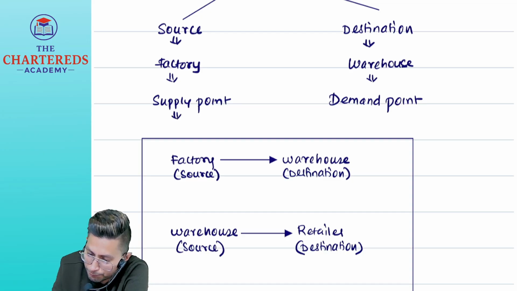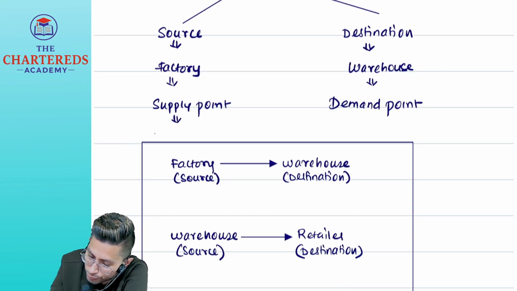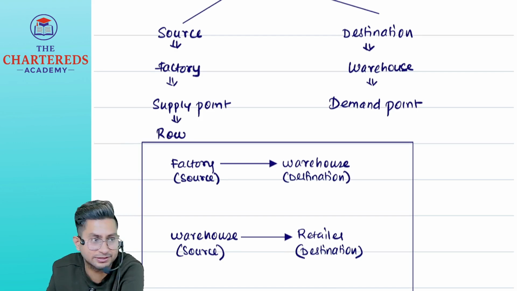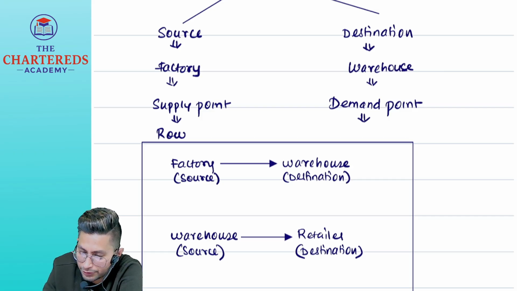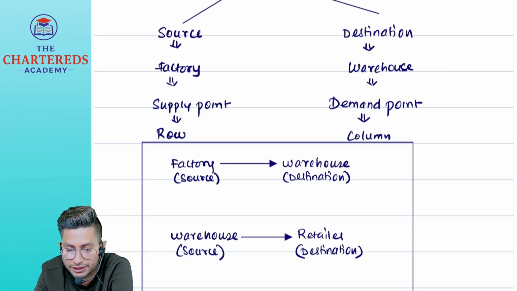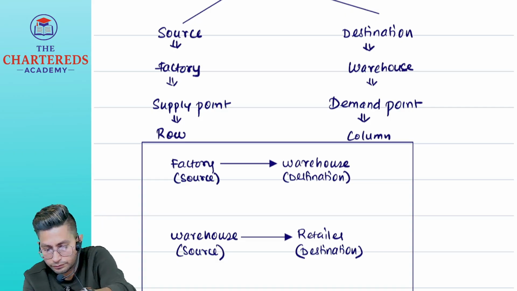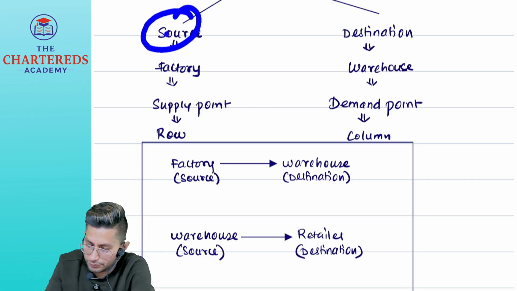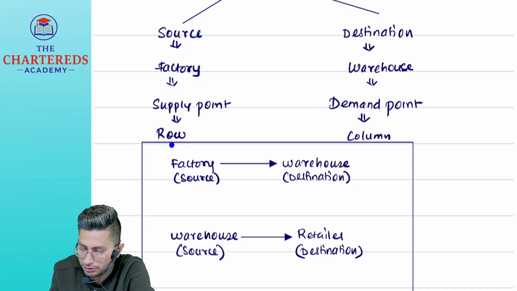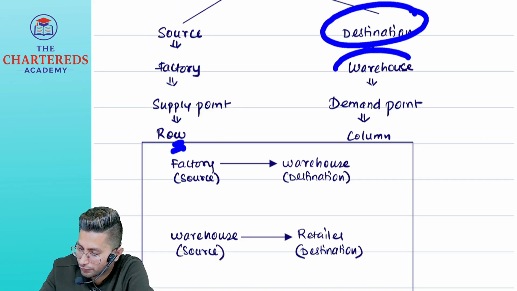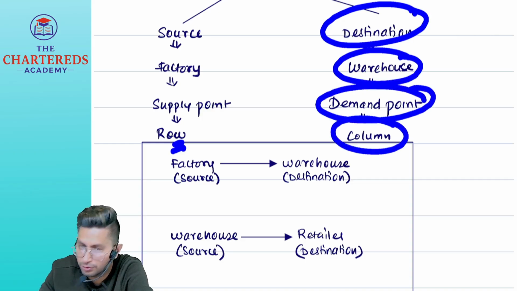Whenever we are doing any problem on transportation, supply point should be taken in a row. Never take supply point in a column. We always take it in a row, and demand point we always take in a column. So source is factory, which is also called supply point, and we show it in a table as a row. Destination is warehouse, which is demand point, and we show it as a column.